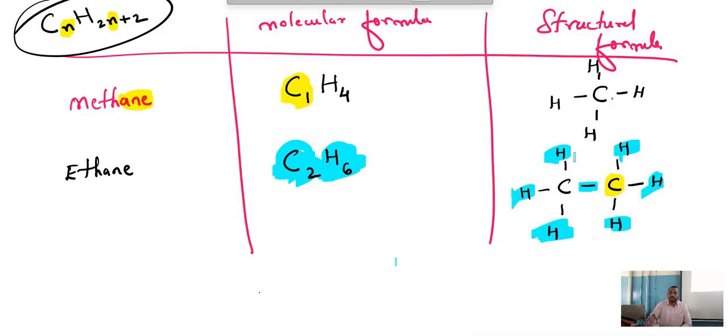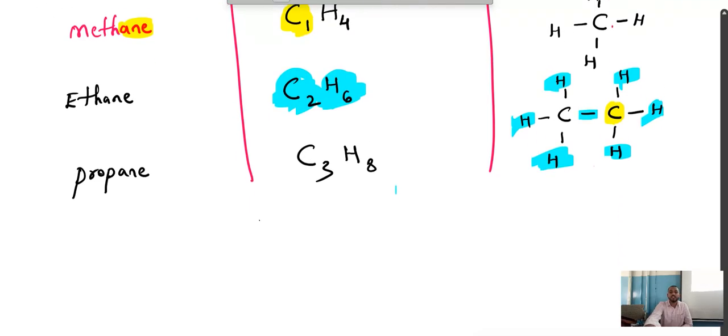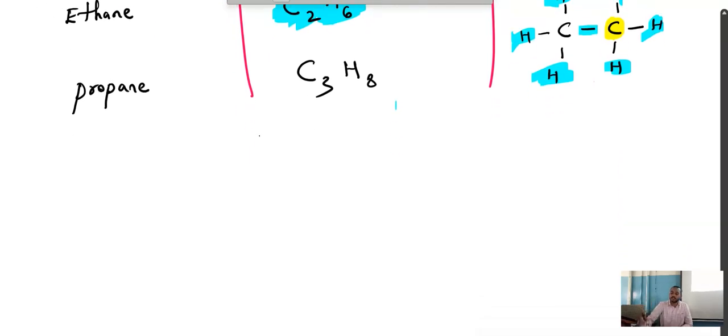Any doubts? Similarly, come back to after methane, what? Propane. C, what is the position of n? 3. Substitute in this general formula: n plus 3, H. What is H? 2 into 3, 6. 6 plus 2, 8. C3H8. Correct? Are you getting it, children?